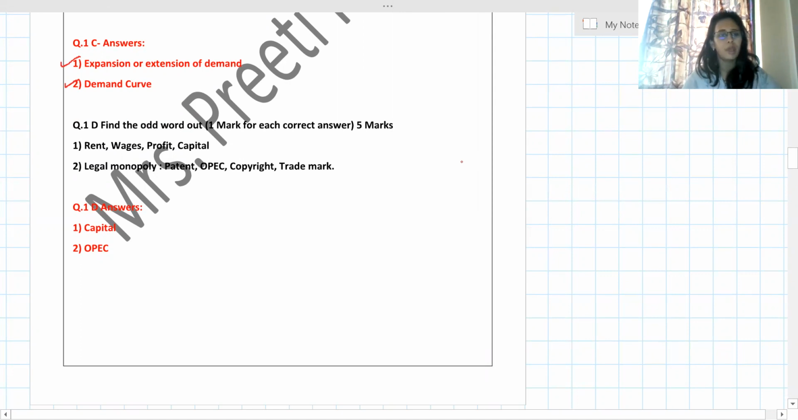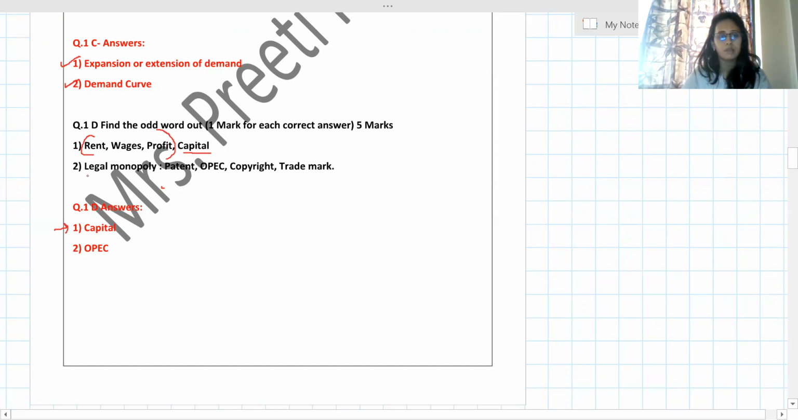First is simply they have given rent, wages, profit, capital. See, if they ask the 4 factors of production, then we know land, labor, capital, entrepreneur, and their returns: rent, wages, profit, and interest. Here you can see that capital is the factor of production and these are the factor payments. So capital is the odd one out. I will directly write the answer, like the first answer is capital. No need to write all this question.